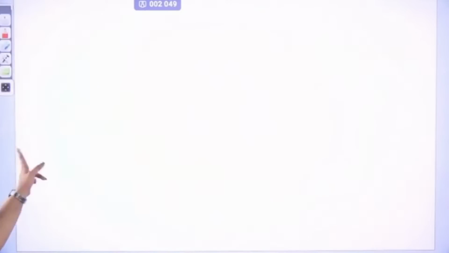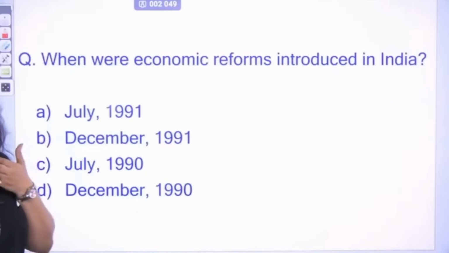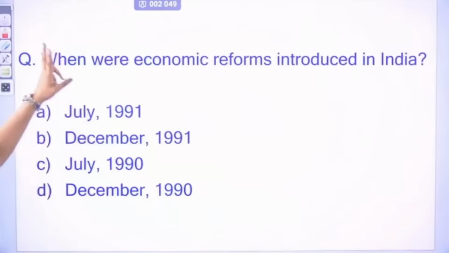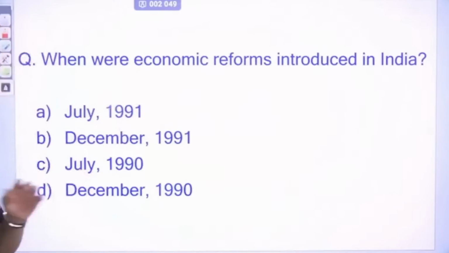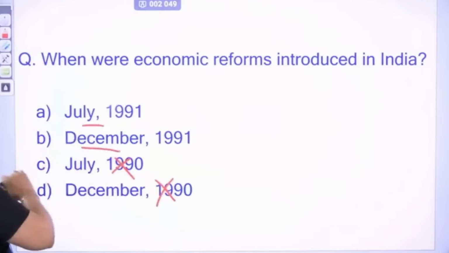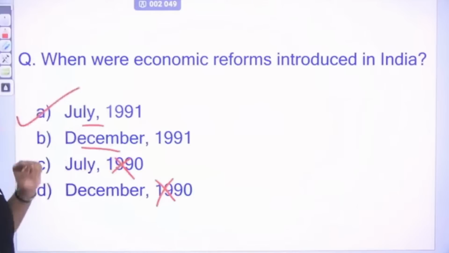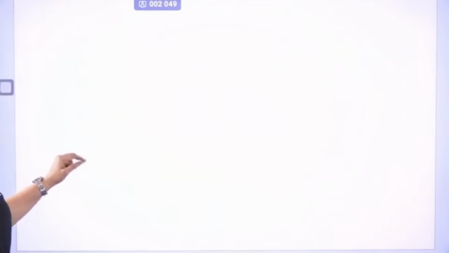Okay, that's globalization, because of which India became an open economy in the year 1991. But when were economic reforms introduced in India? It was introduced in 1991, we all know. So C and D cannot be right. It is December or July. So the right answer is July. Right answer is July 1991, economic reform was introduced.